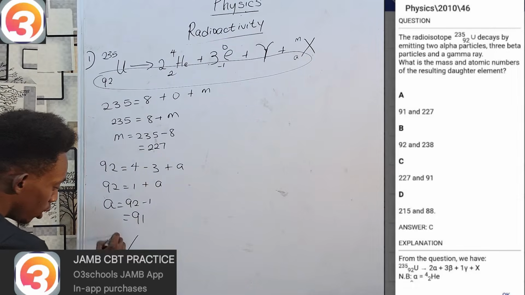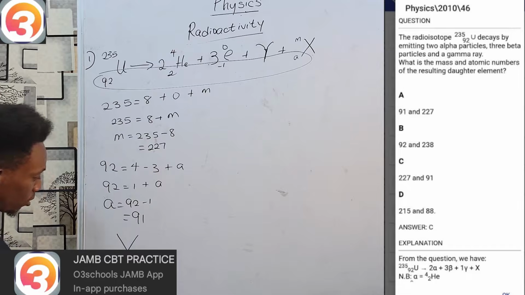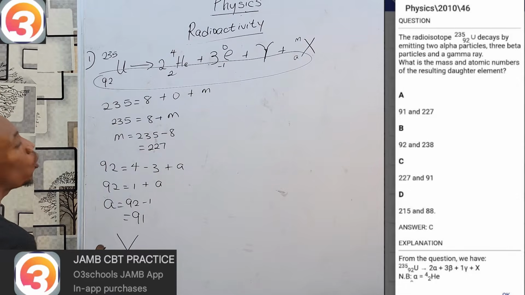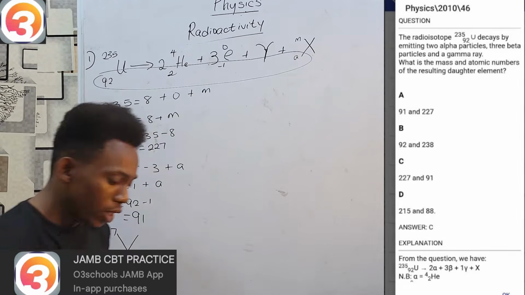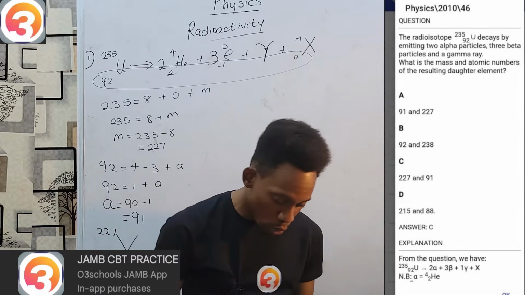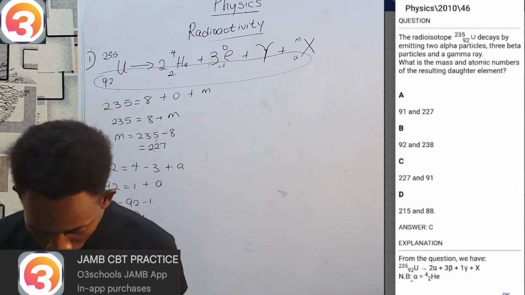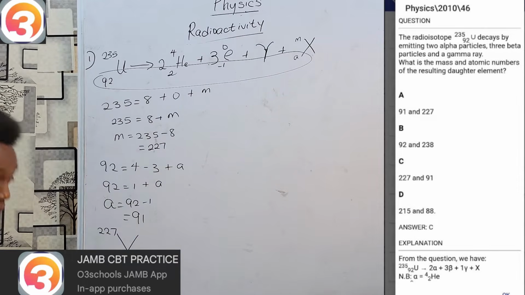So you see, this new element shall have atomic number 91 and mass number 227. And that is that for our very first question. Very simple steps.